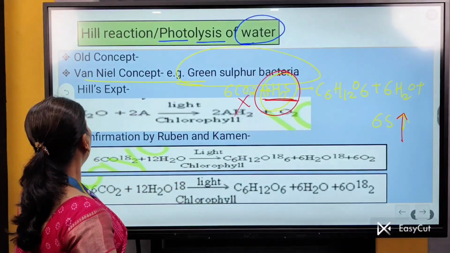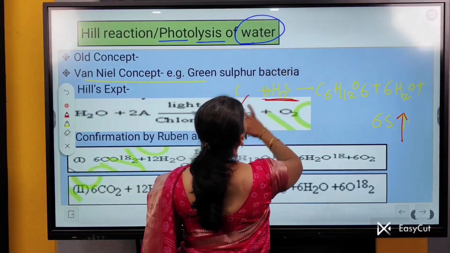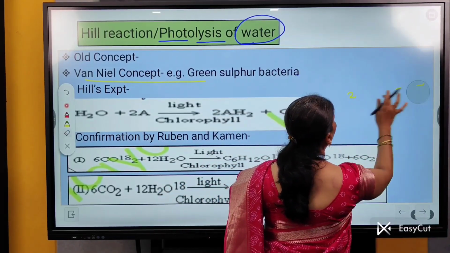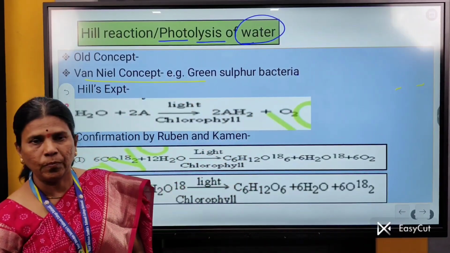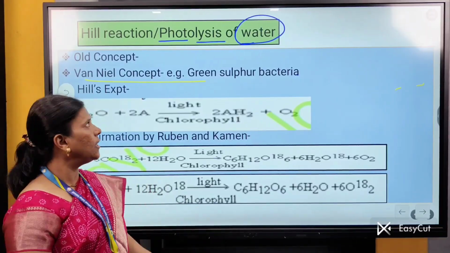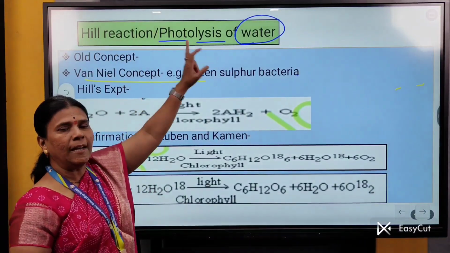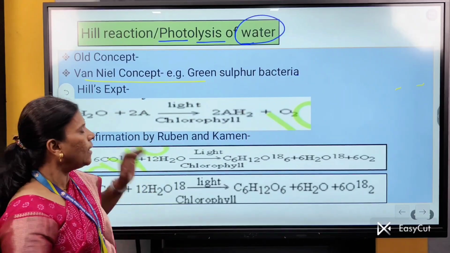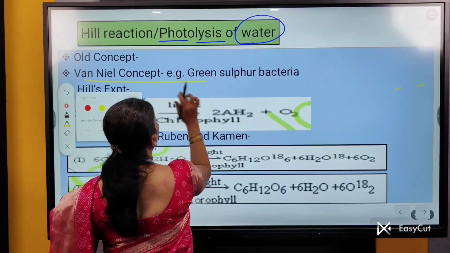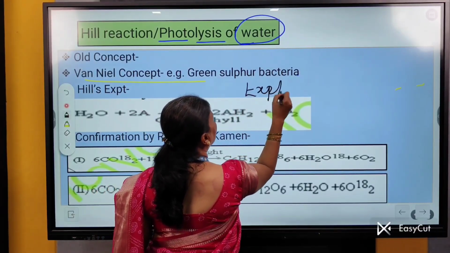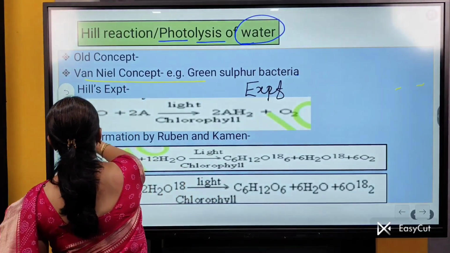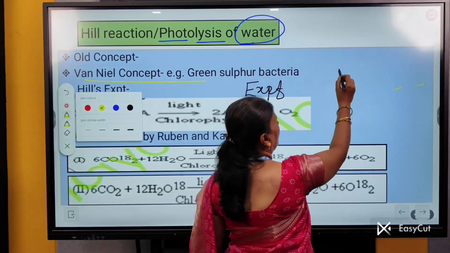But Robert Hill first experimentally proved that the O2 released during photosynthesis comes from splitting of H2O and not from CO2. As he first experimentally proved it to the world, that reaction became famously known as Robert Hill's reaction or Hill's reaction. Then how did he do his experiment to clear this? What did he do? He first took a beaker.